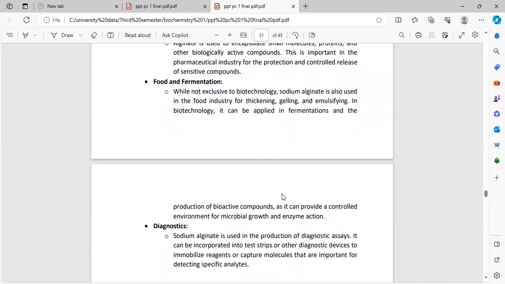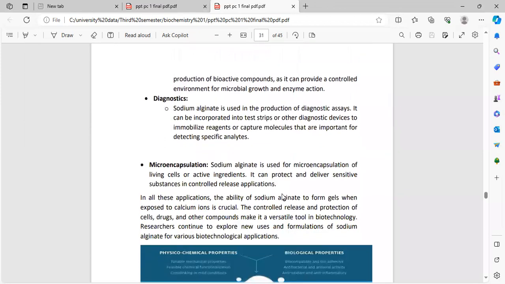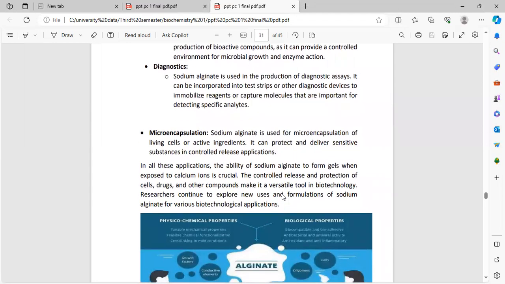Food and fermentation. While not exclusive to biotechnology, sodium alginate is also used in the food industry for thickening, gelling, and emulsifying. In biotechnology, it can be employed in fermentation and the production of bioactive compounds, providing a well-controlled environment for microbial growth and enzyme actions. Diagnostics. Sodium alginate is used in the production of diagnostic assays. It can be incorporated into test tubes or other diagnostic devices to analyze reagents or capture molecules, important for detecting specific analytes.